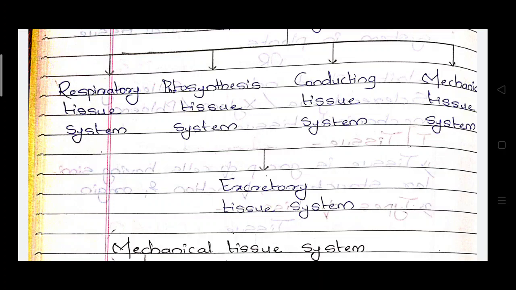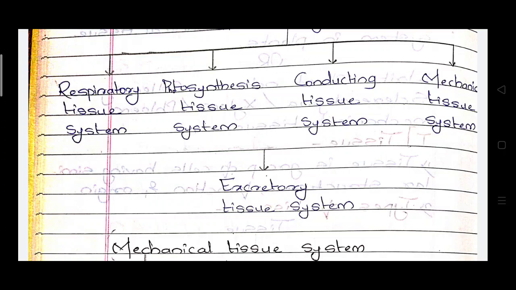Then the conducting tissue system, that means conduction or transport of water or food material. For example, xylem or phloem. These are the conducting tissue system. Then the excretory tissue system.